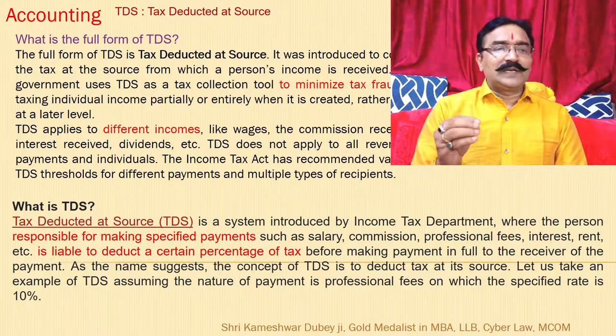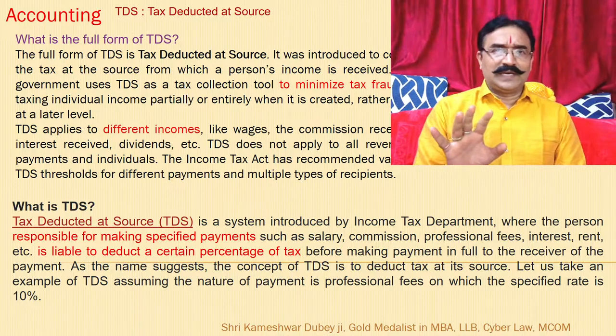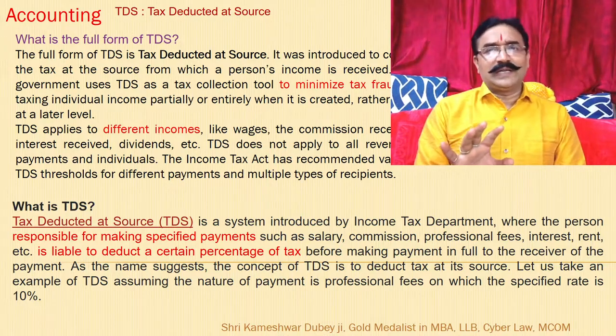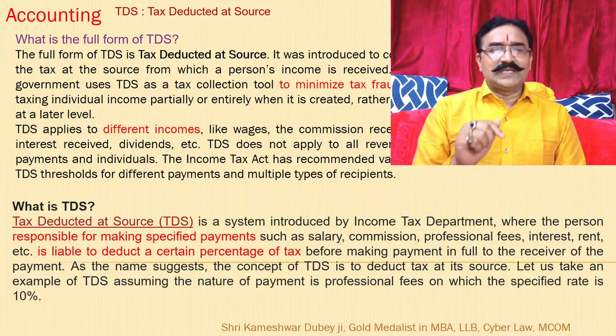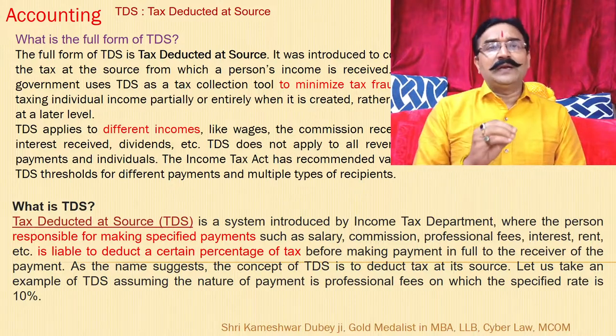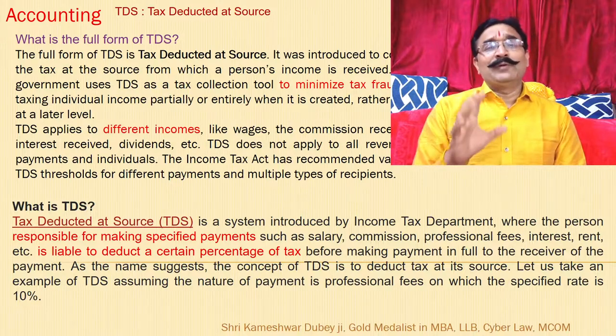So TDS applies to different incomes. Some incomes are well decided by the tax department, and TDS is applicable only to those incomes like wages, commission, interest, dividend, and the like.